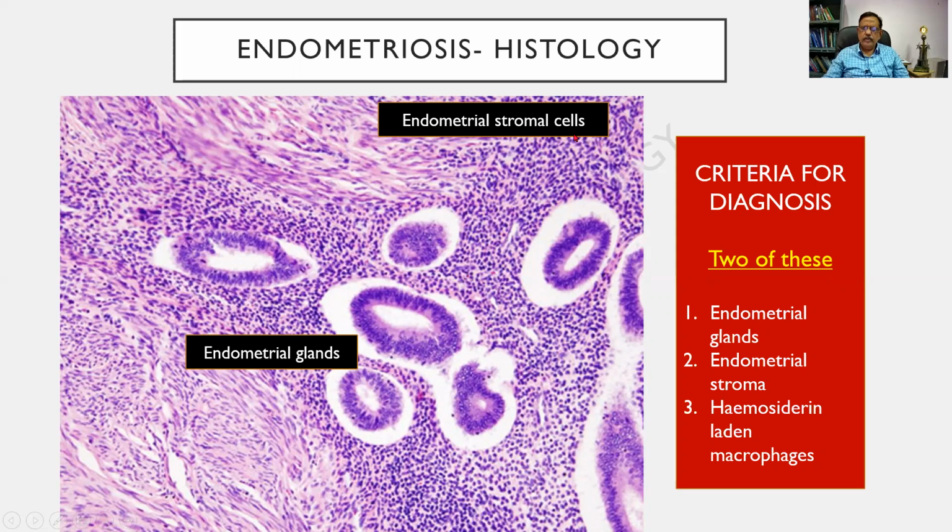So both of these should be there. Sometimes because of the bleeding, there will be hemosiderin-laden macrophages. What are the criteria for diagnosis? At least two of these should be present. The endometrial glands or the endometrial stroma and the hemosiderin-laden macrophages. Minimum two of these should be present for us to make a diagnosis of endometriosis.